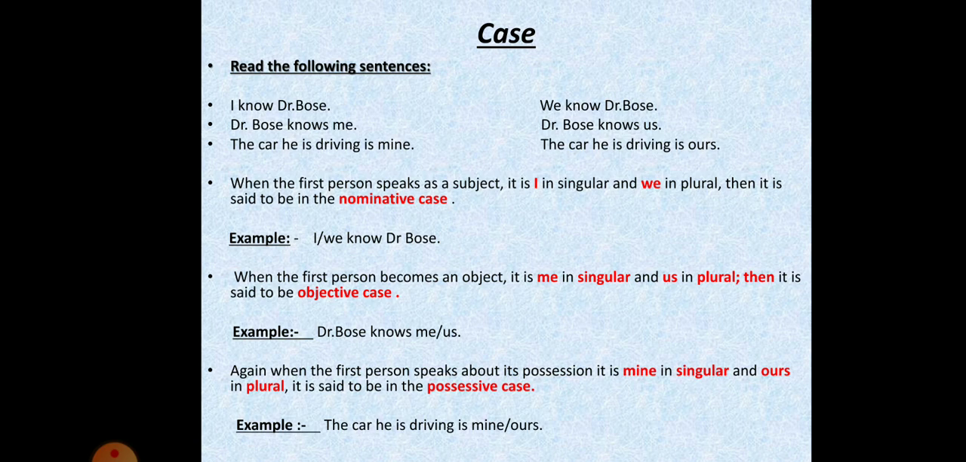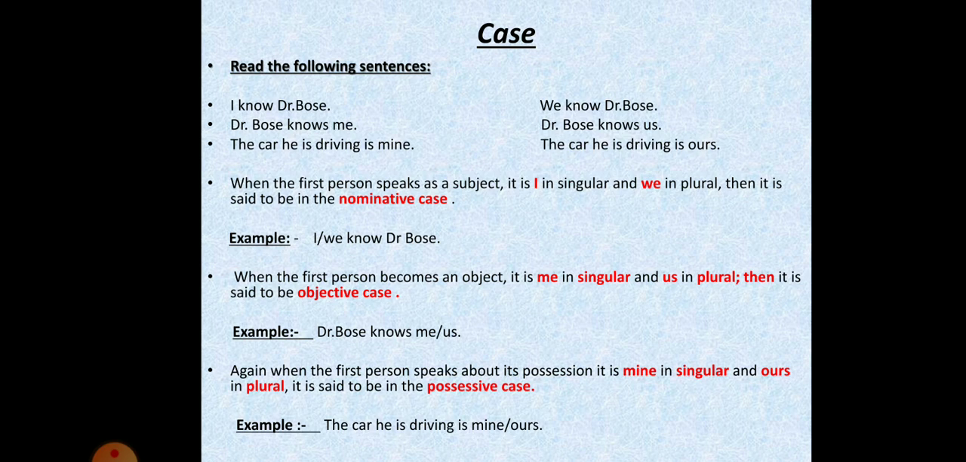Let's take the first example. I know Dr. Bose and we know Dr. Bose. In this sentence, the first person speaks as the subject. It is said to be in the nominative case, where I is singular and we is for the plural.